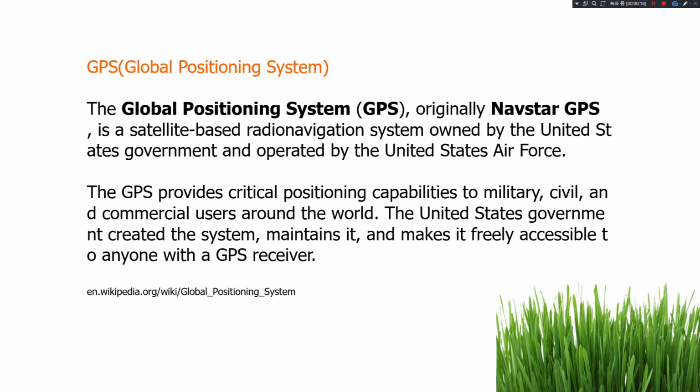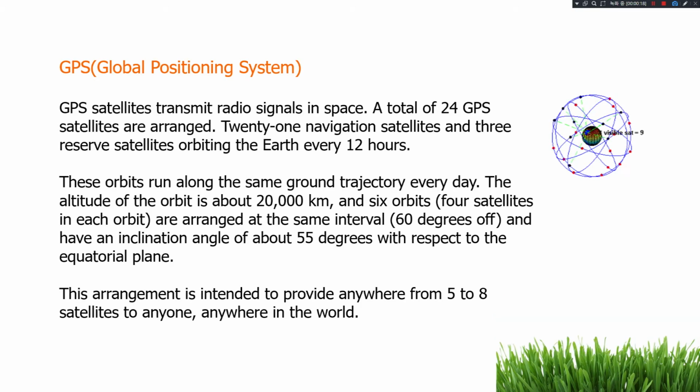GPS was installed by the U.S. Department of Defense. It's used by many people today for car navigation, for example. But the GPS system is still being used primarily for U.S. military purposes. This GPS transmits radio signals from space, which is the speed of light.